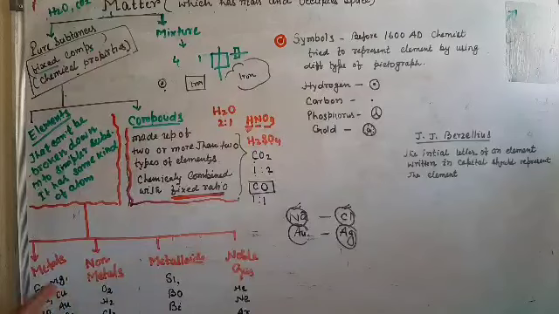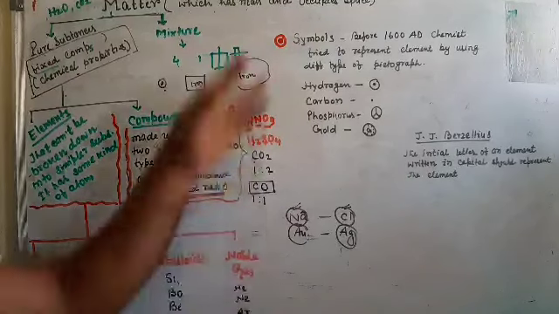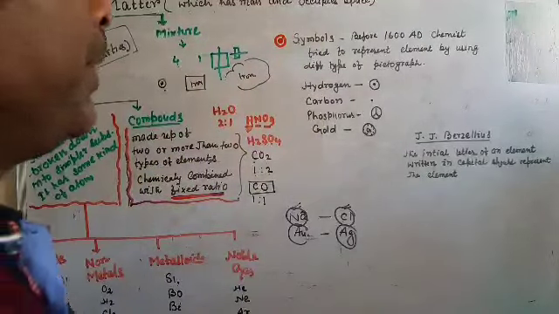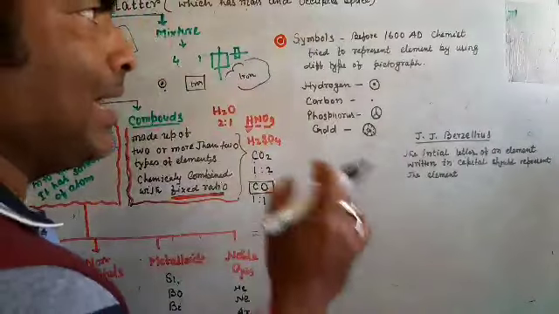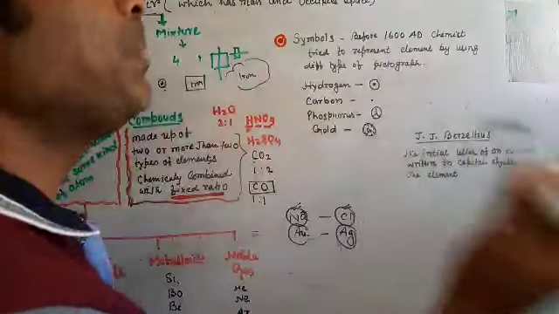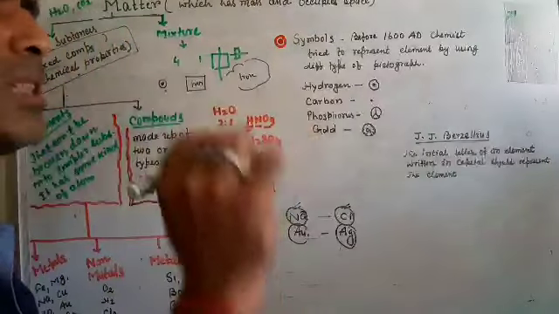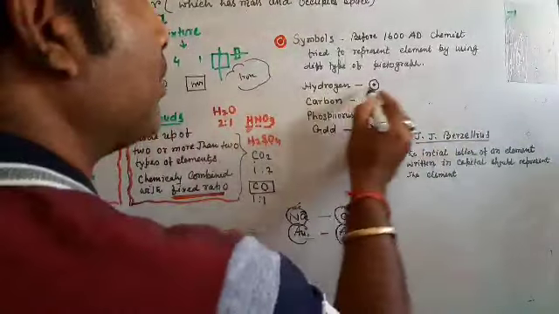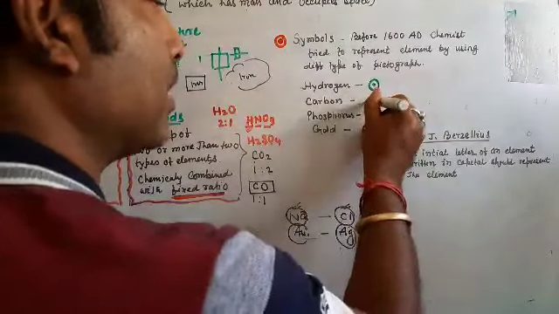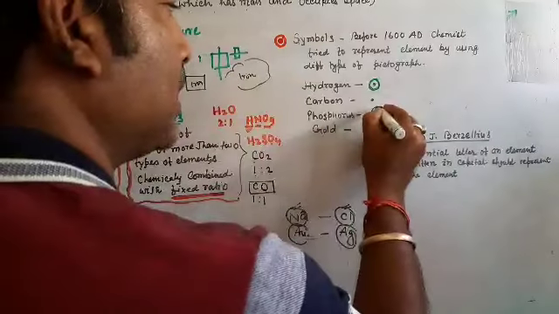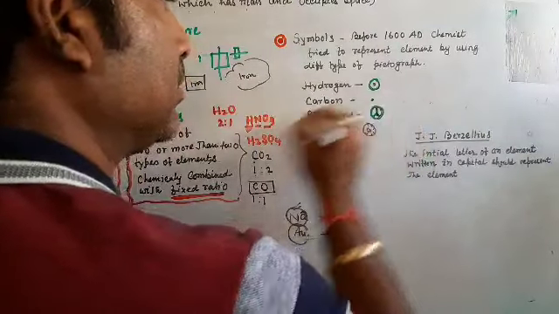So how do you know that magnesium means Mg, sodium means Na, copper means Cu? That means there is a symbol we use for the elements. So, symbols. Before 1600 AD, chemists tried to represent elements by using different types of pictograms. Pictogram means a sign they use. For hydrogen, just draw a dot and a circle. For carbon, because carbon is black, just a black circle. For phosphorus, they used something like a string.